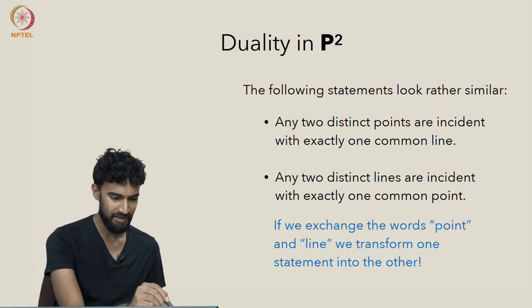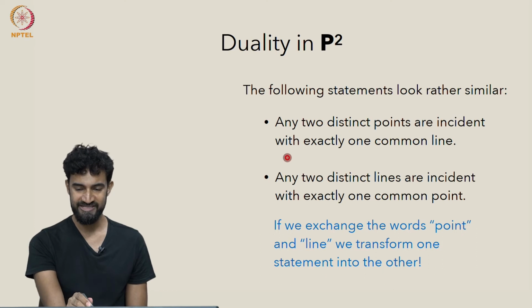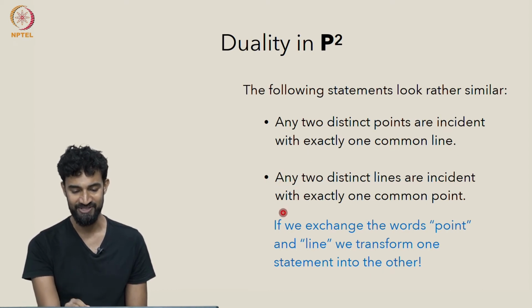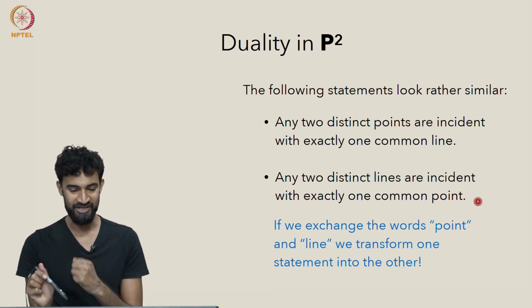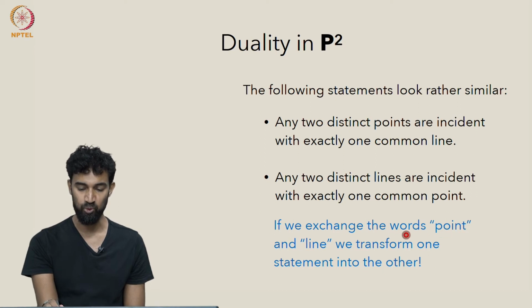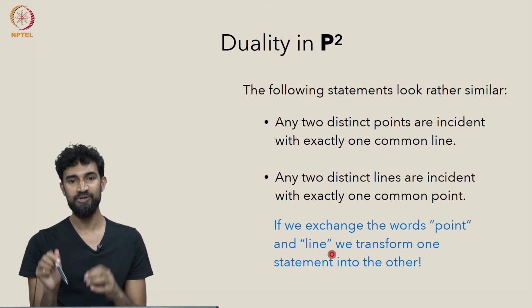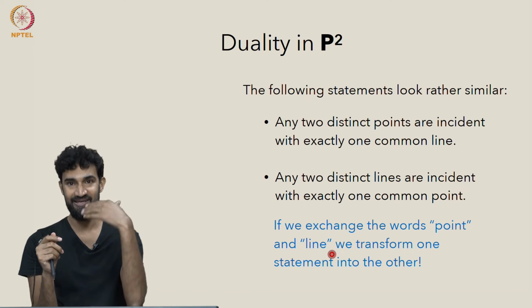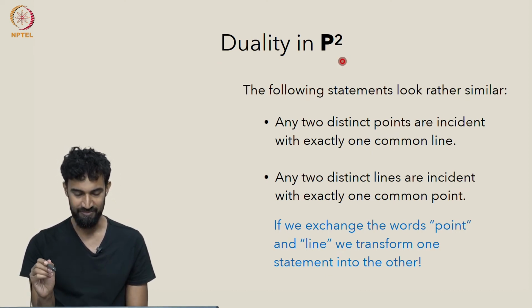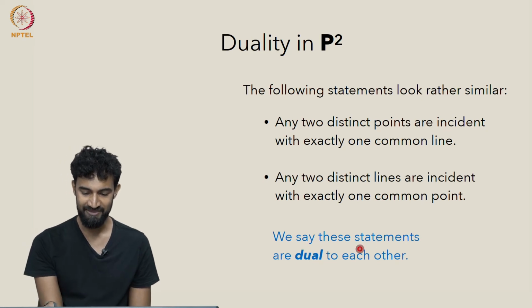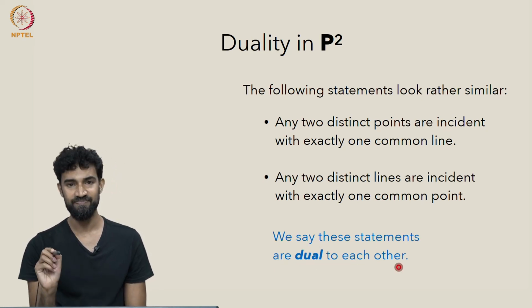So we now have two very similar statements about points and lines. Any two distinct points are incident with exactly one common line, and any two distinct lines are incident with exactly one common point. They're remarkably symmetric. If we exchange the words point and line, we literally transform one statement into the other. So this is what we call duality in P2. We say that these statements are dual to each other.